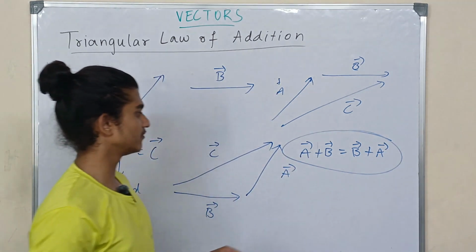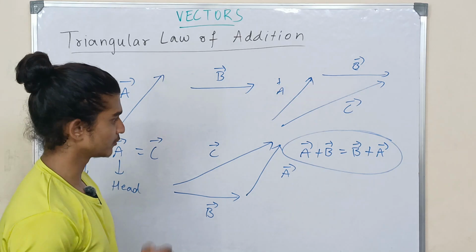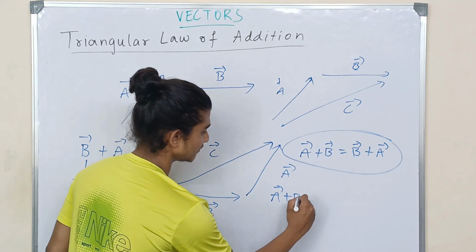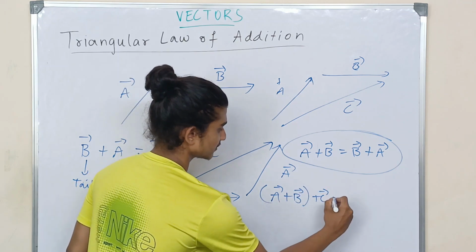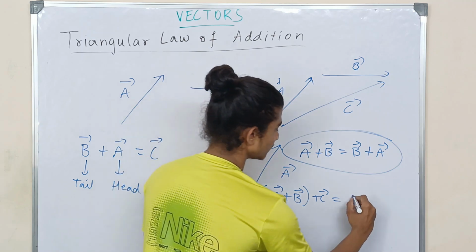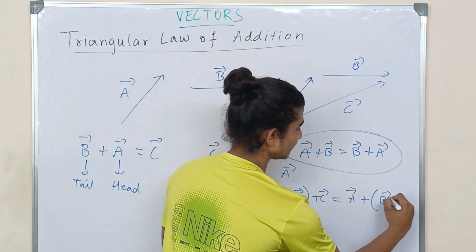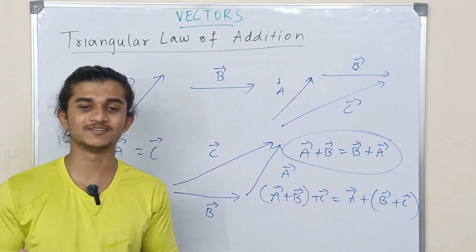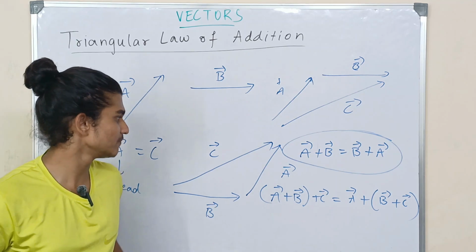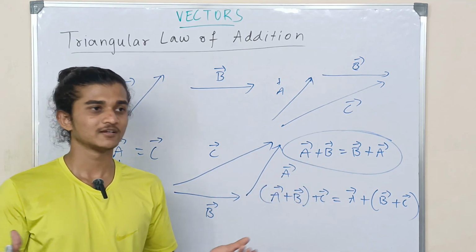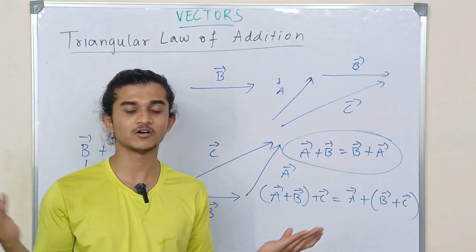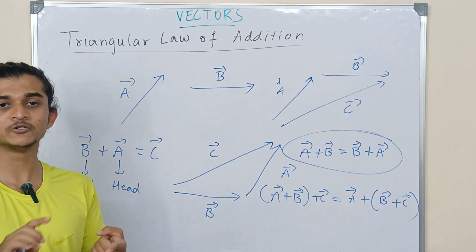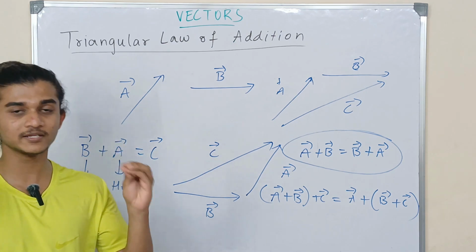So this law will be obeyed in the triangular law of vector addition. You can use this particular law to prove this. Also, if you add A vector plus B vector and then add with C vector, it is going to be equal to adding A vector with B plus C vector first. So this is the second law which you have. I don't remember whether it is commutative or associative, I don't remember that particularly right now. But this is the law which you need to know about. Come on, gentlemen, we're not computers, we can't remember everything. All you need to know is the basic concept and you should be able to apply it. That's the main goal of learning anything.